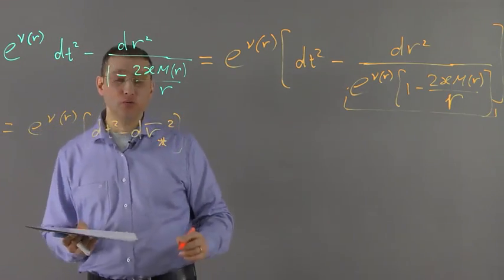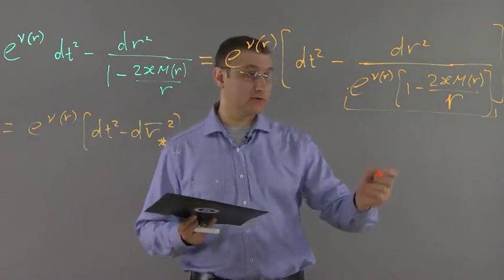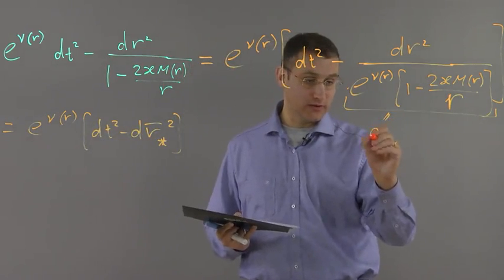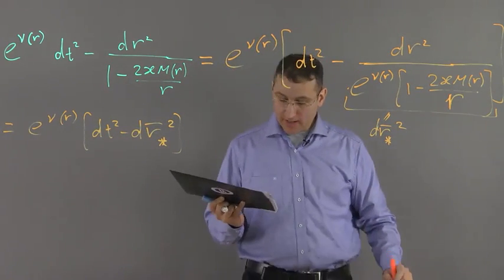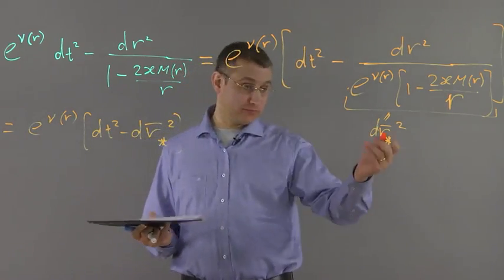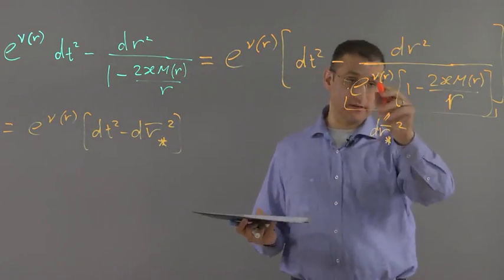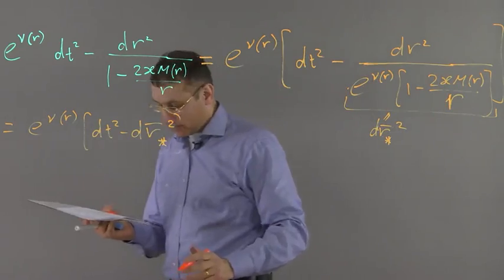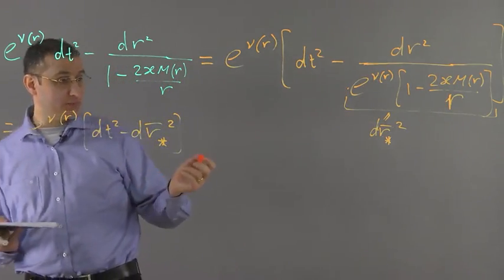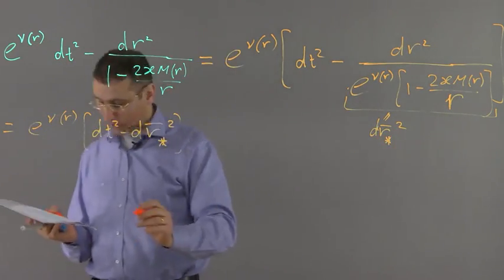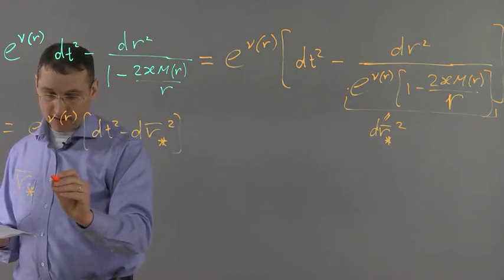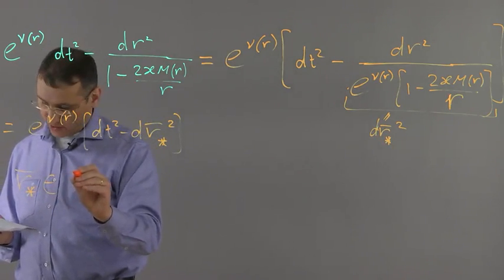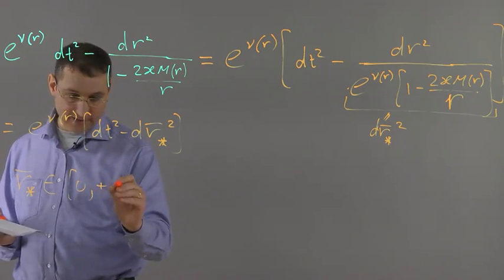So this is the new tortoise coordinate. This we denoted as dr star bar squared. And to find it, one has to take the integral with these functions. But it is important that by proper adjustment of the integration constant, we can make it such that r bar star will be ranging from 0 to plus infinity.